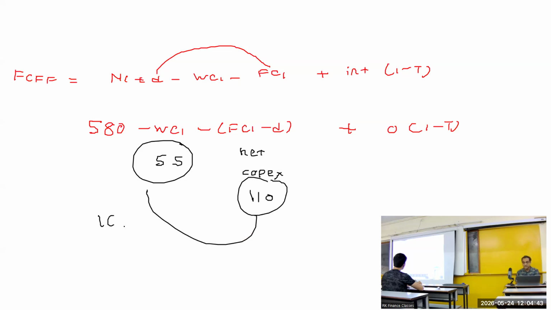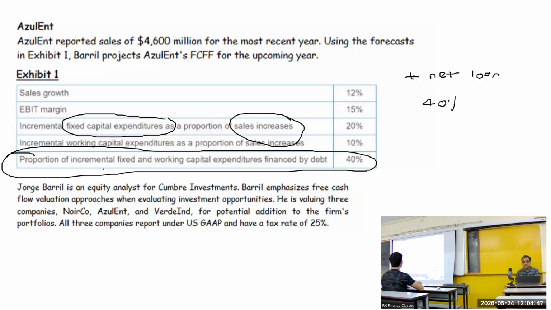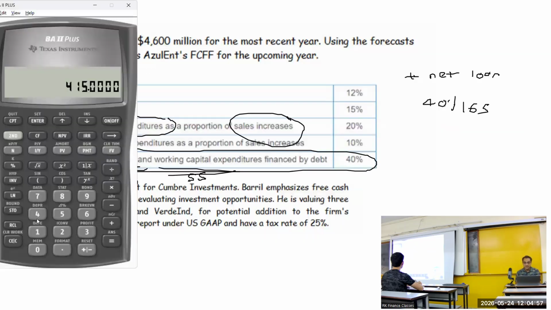So 40% of this 165 is taken as a loan. Incremental fixed capital investment and working capital investment, 110 and 55, which together is 165, 40% of it would be the loan. So this is required for FCFE and not for FCFF. So 66 was not required for this calculation.